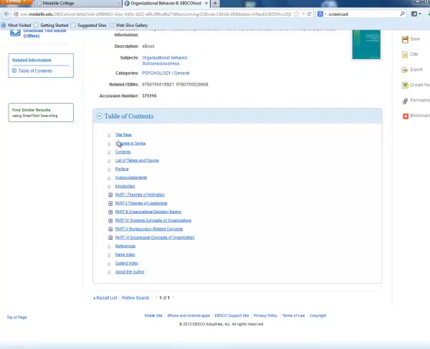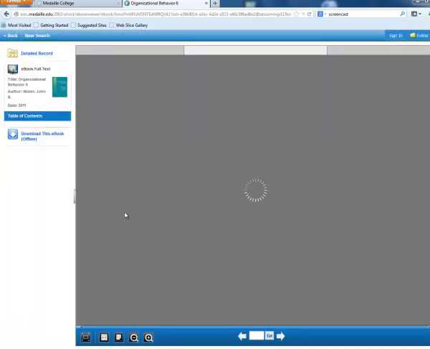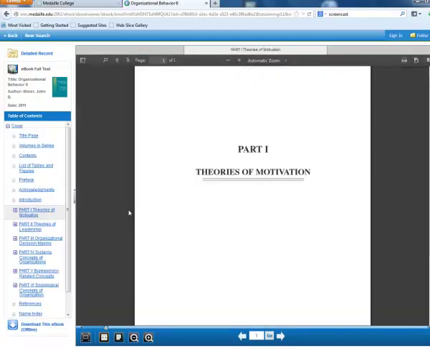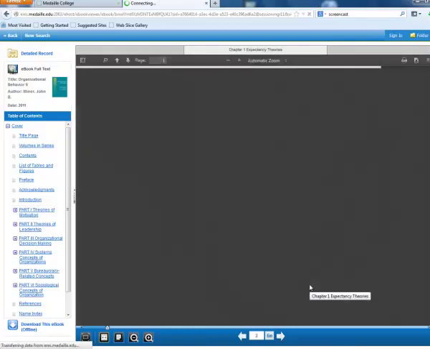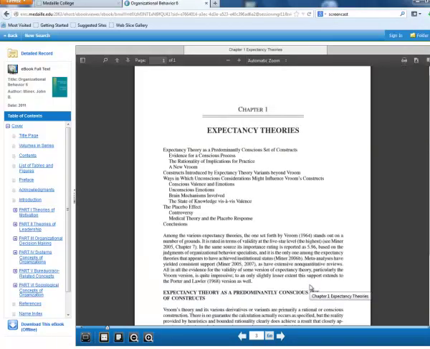You can scroll down and see the table of contents, and then click on any one of those sections, and the book will load right in your browser. Again, you can scroll page to page and read the book online. Frequently, people might not want to read a full book online, but what you may look to do is just pick up a chapter, a section, one part of a book where you're supporting an argument, etc. Sometimes you can even find some textbooks or introduction books that are also useful to your studies here at Medaille.